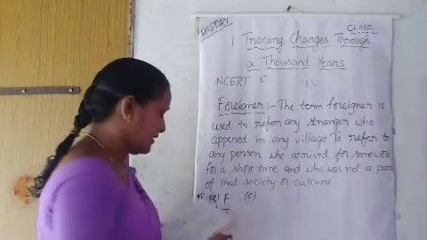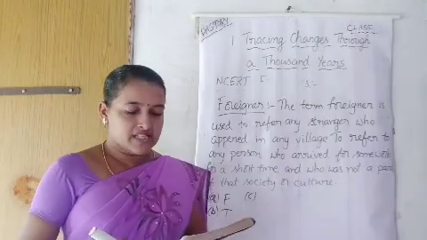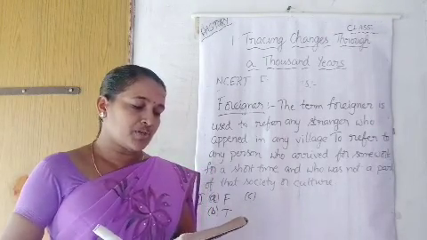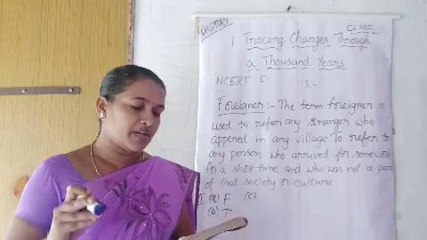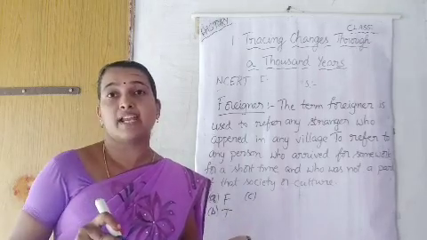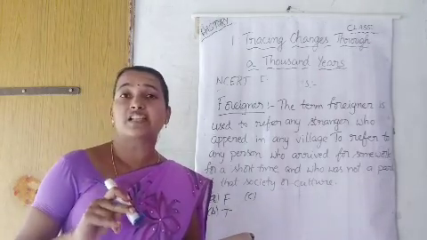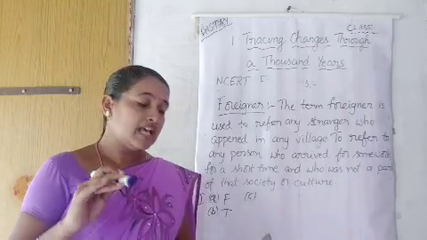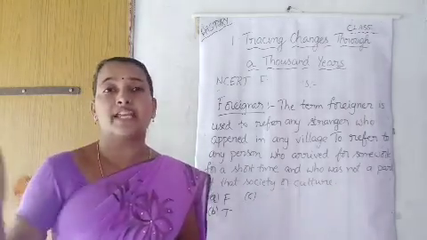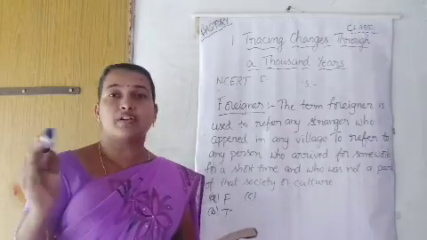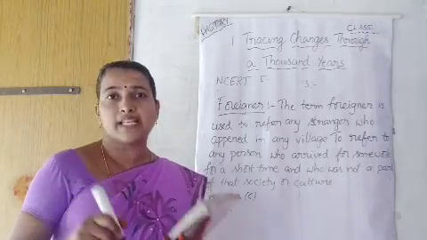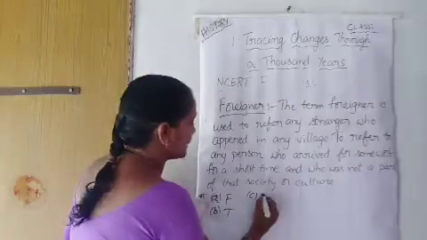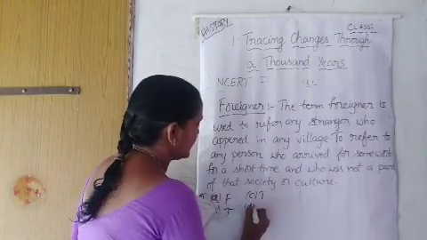Next, the third one: forest dwellers were sometimes pushed out of their lands with the spread of agricultural settlements. That means with the spread of agricultural settlements, sometimes the people who lived in forests were pushed out of their lands. Yes, it's true. Next, D.